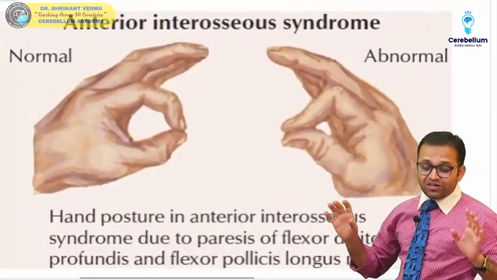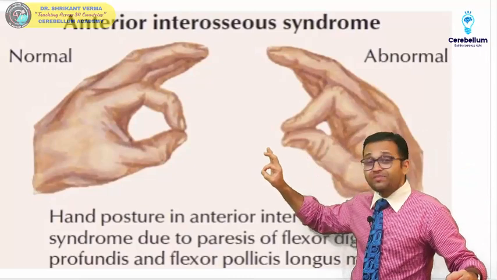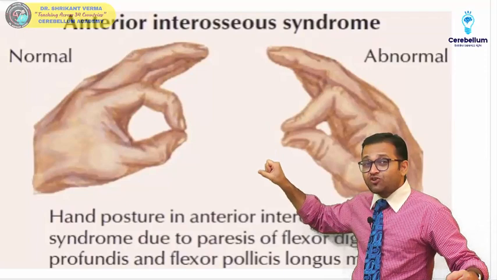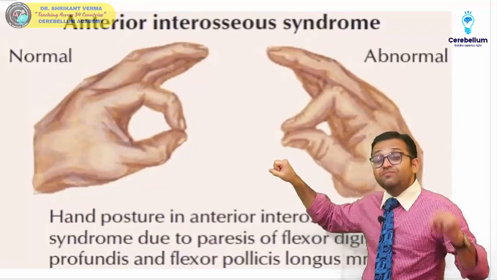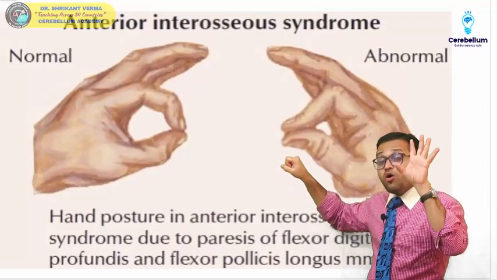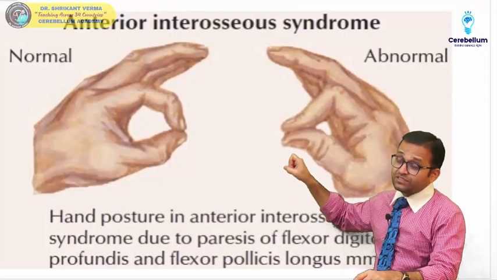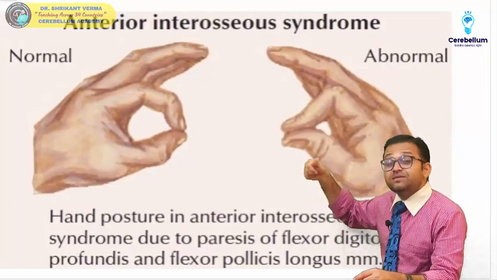Anterior interosseous nerve syndrome. Normally when we make this OK, can you do this one? What is happening? There is a flexion of this index finger, there is a flexion of the thumb. Remember the flexion of the thumb is done by the flexor pollicis longus, and the index finger is also getting flexed. Okay sir, so at this time, this flexor pollicis longus is supplied by which nerve?